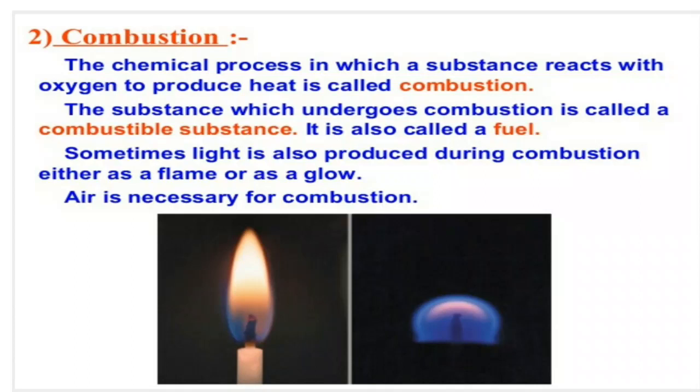Everyone knows about the burning of a candle. What is the difference between burning of a candle and burning of coal? Burning a candle is very easy. We take a single matchstick and can light the candle. But can you light the coal with a matchstick? No, it is not possible.